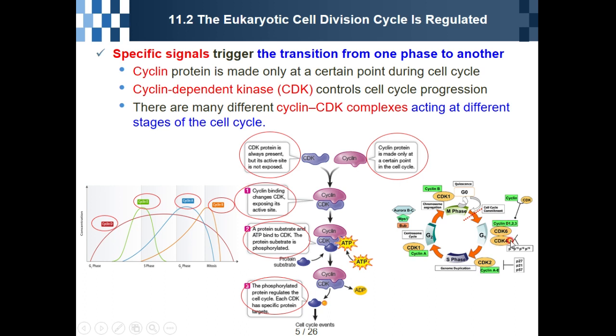How about G2 phase? In G2 phase, there is a cyclin A and CDK1 complex. How about M phase? There is a CDK1 and cyclin B complex. There are many different cyclin CDK complexes acting at different stages of the cell cycle like this. Okay?